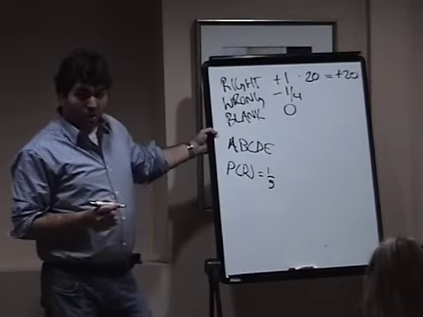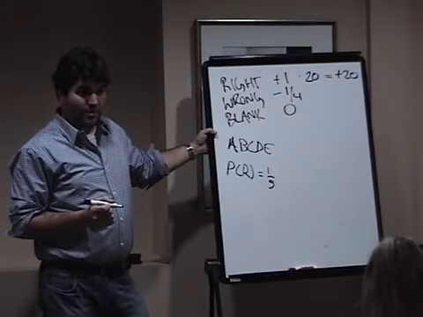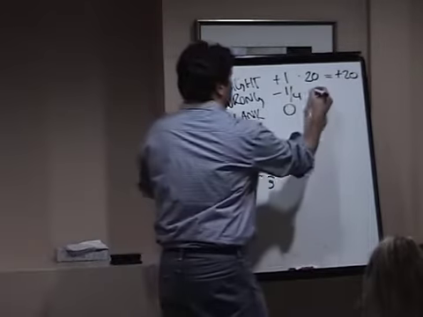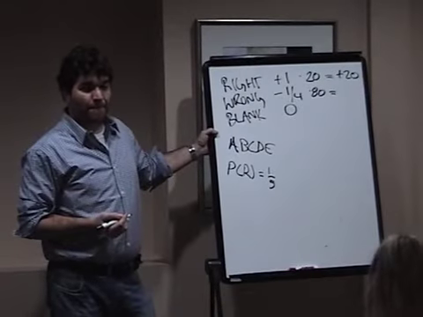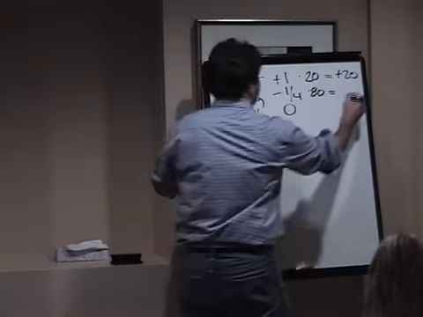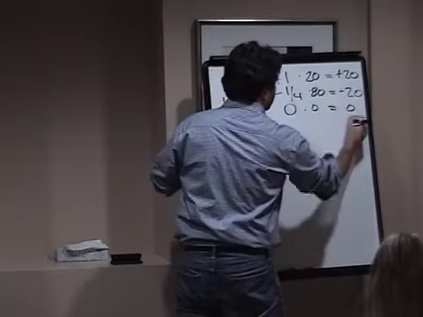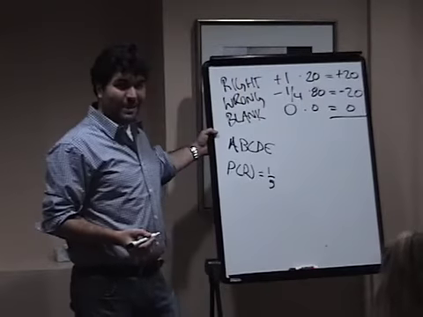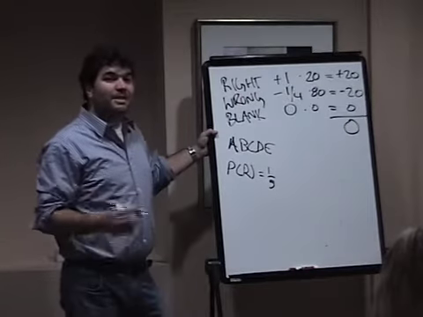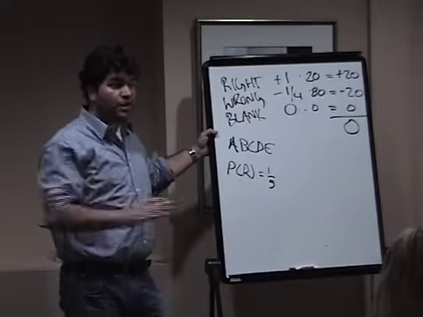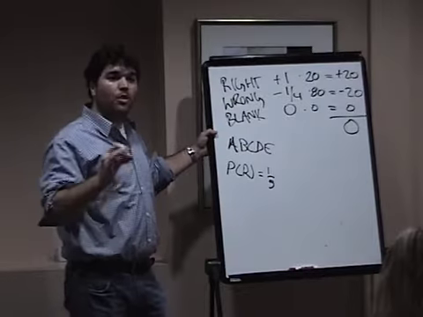All right, how many are we getting wrong out of 100? If we get 20 right, we get 80 wrong. And we're going to lose a quarter point for each of those, which gives us how many points? -20. And we're not leaving any blank, so we get 0. So the grand total here is how many points? 0. Okay? So our expected value, if we guess totally at random, is 0 points.